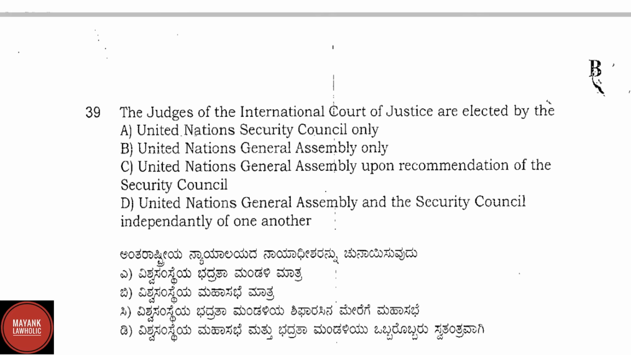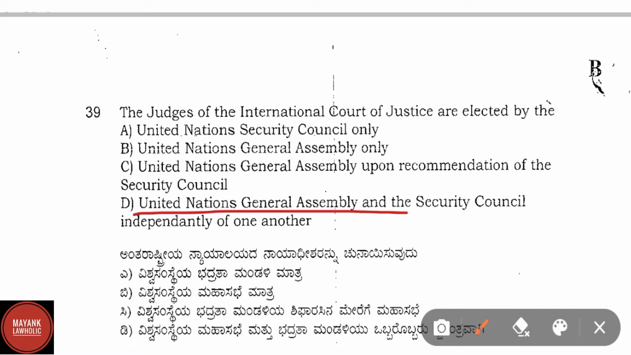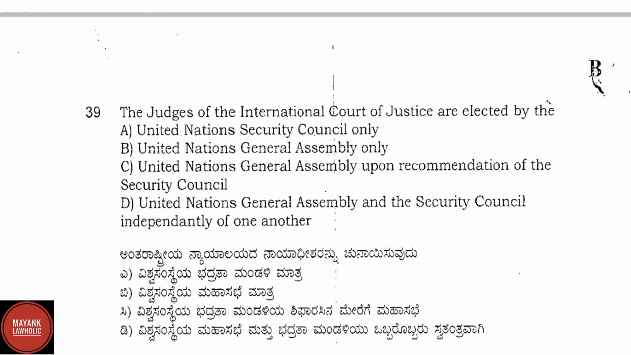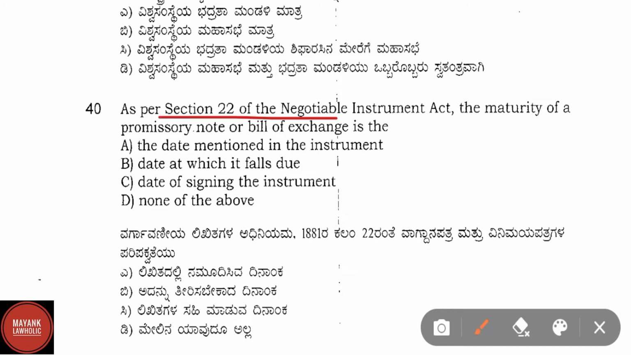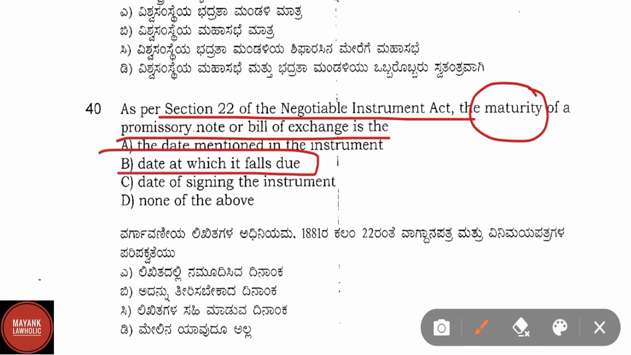Question number 39. The judges of the International Court of Justice are elected by the, correct answer is option D, that is United Nations General Assembly and the Security Council independently of one another. Question number 40. As per section 22 of the Negotiable Instruments Act, the maturity of a promissory note or bill of exchange is the, option B, that is date at which it falls due.